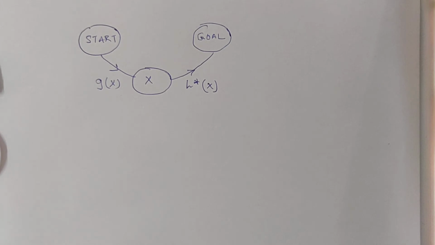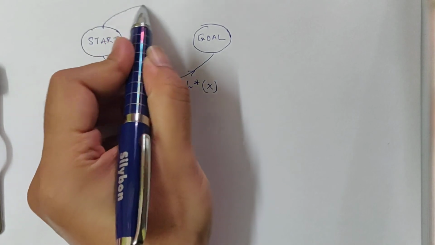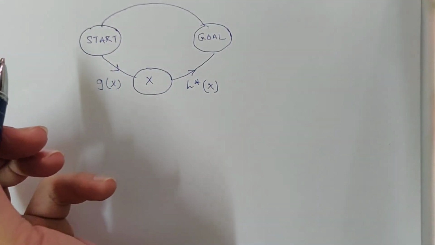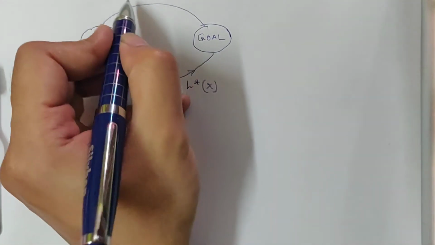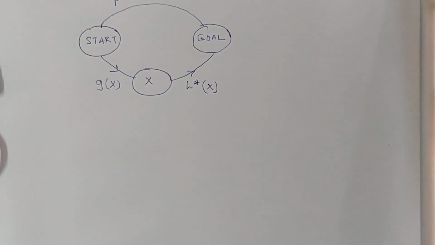Now let us construct one more path, a P path, from start to goal, and this is a suboptimal path.